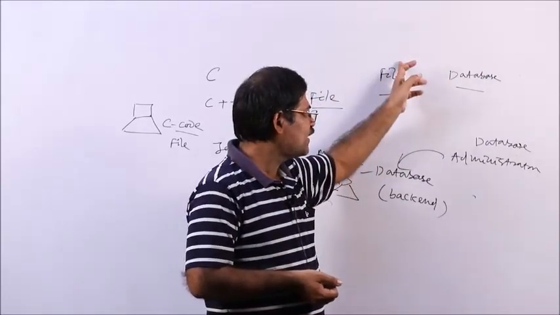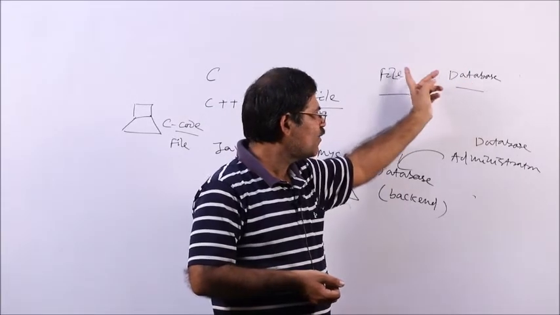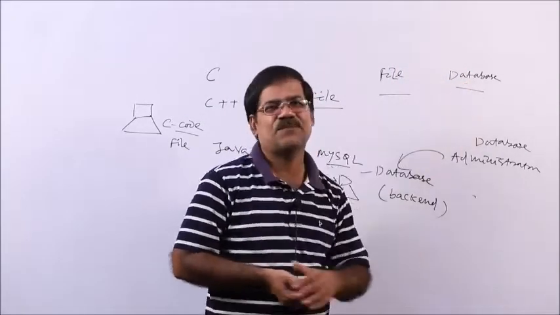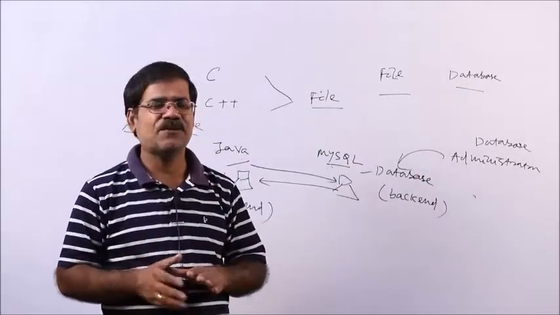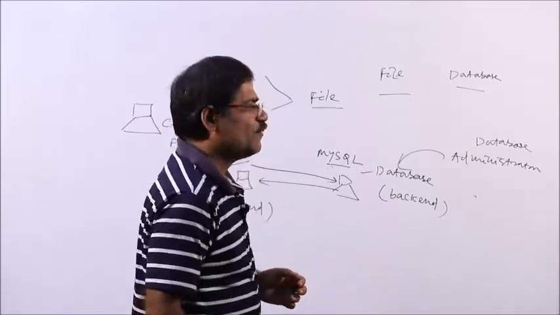Here the query processing is slow, while in the database the query processing is very fast. It will take more time, versus less time. This is the important difference between the file oriented system and the database system.